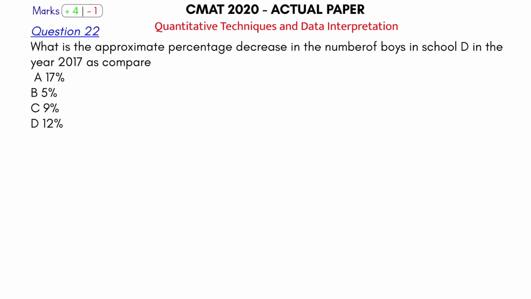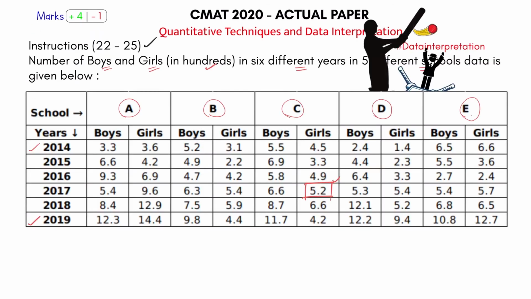So let's take the first question. What is the approximate percentage decrease in the number of boys in school D in 2017 as compared to the previous year? The data is missing here, so let's write it. 2017 is the year; the previous year would be 2016. Class D number of boys: 640 were there in 2016 and 530 they became.